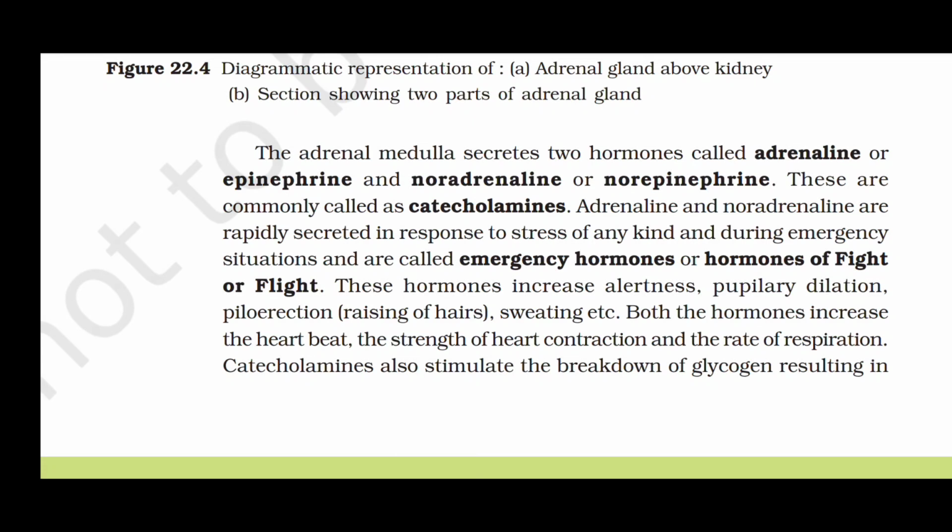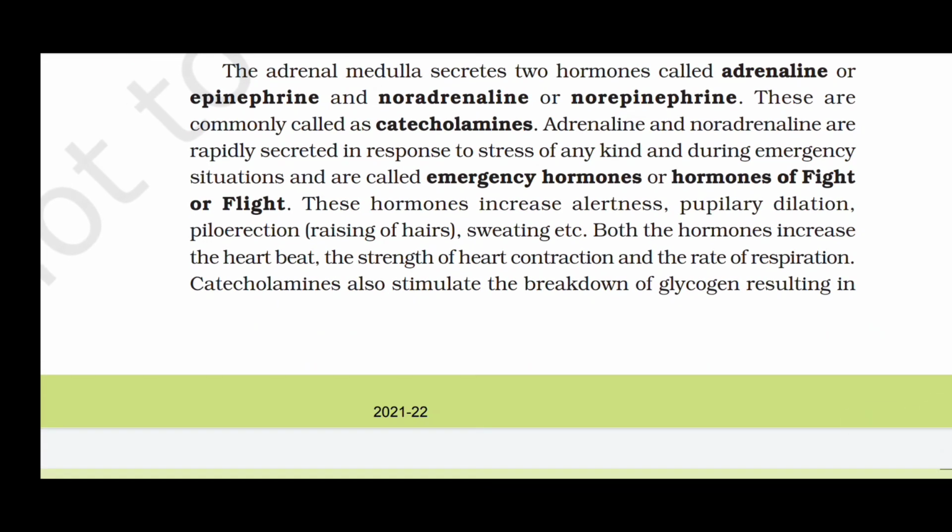Adrenaline and noradrenaline are rapidly secreted in response to stress of any kind and during emergency situations and are called emergency hormones or hormones of fight or flight. These hormones increase alertness, pupillary dilation, piloerection, raising of hairs, sweating, etc. Both the hormones increase the heartbeat, the strength of heart contraction, and the rate of respiration.